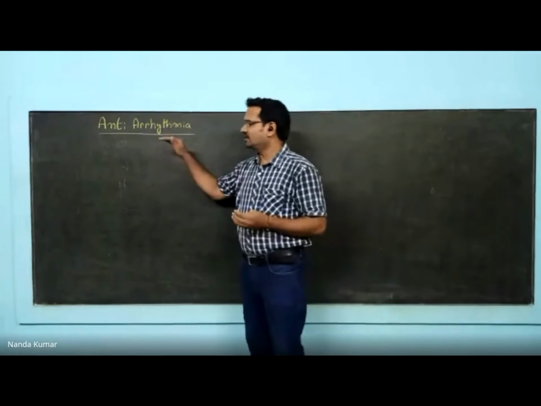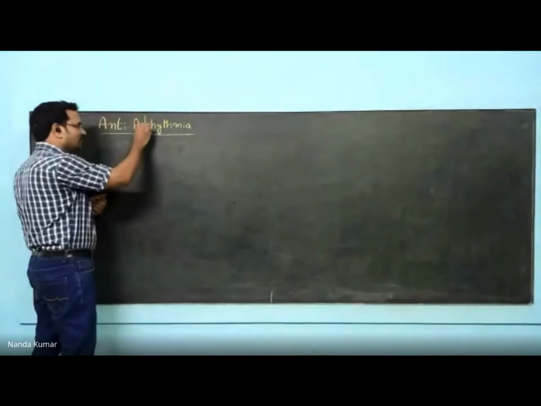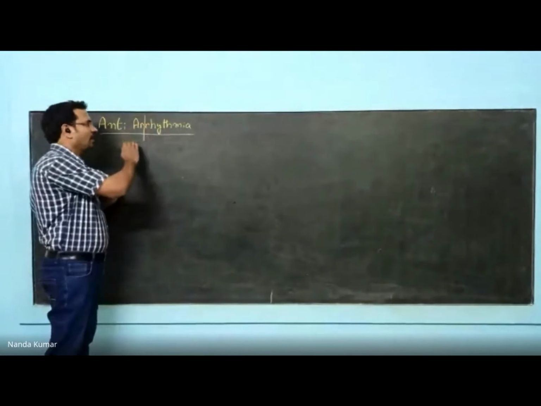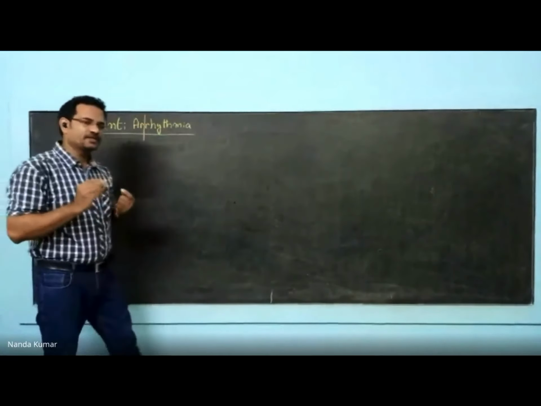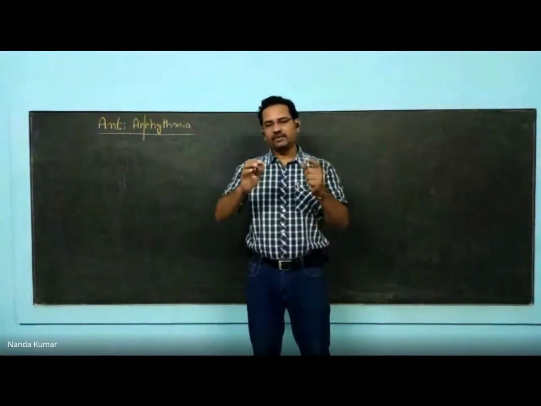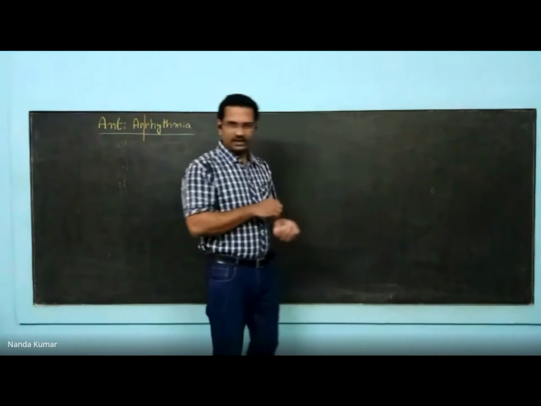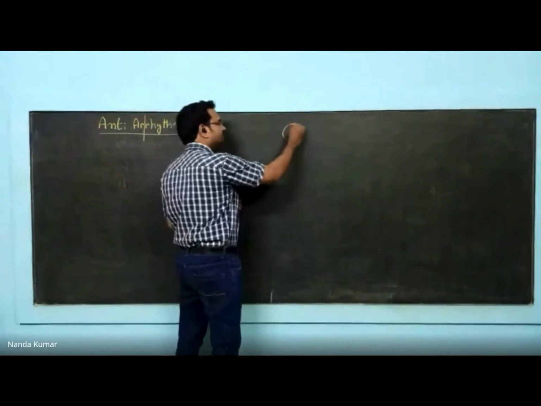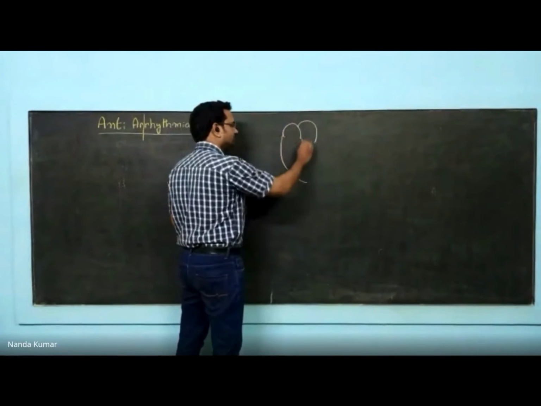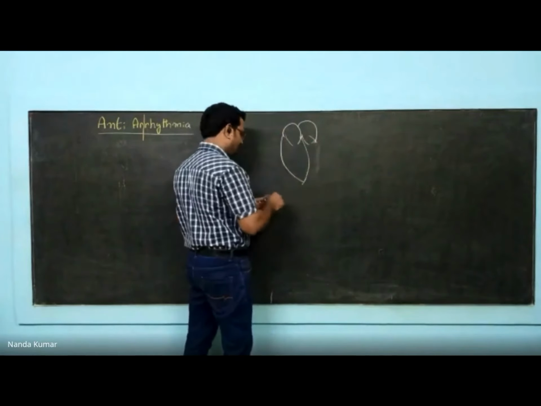Let us see the details of arrhythmia. Now, the word arrhythmia is from rhythm. There is a specific rhythm in the heart. According to that rhythm, contractions of the heart will take place. When you see the heart, the heart structure is like this.